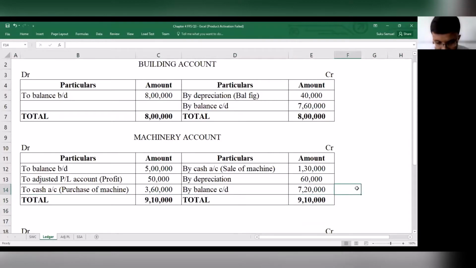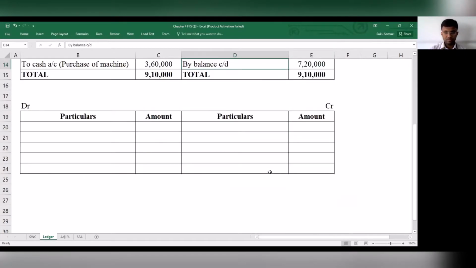So that has been considered. There is a depreciation, and this depreciation is the balancing figure. Okay, so this has been completed.